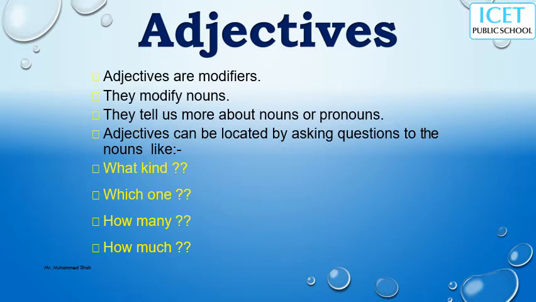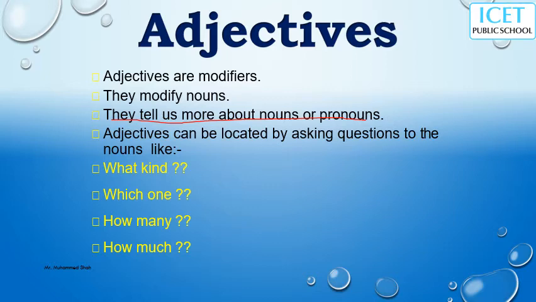So when we add an adjective to a noun, that noun is modified. They tell us more about nouns or pronouns. Keep in mind, not only nouns, pronouns also are modified. Adjectives are words that modify nouns or pronouns.